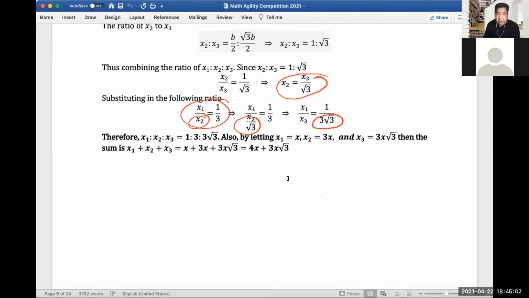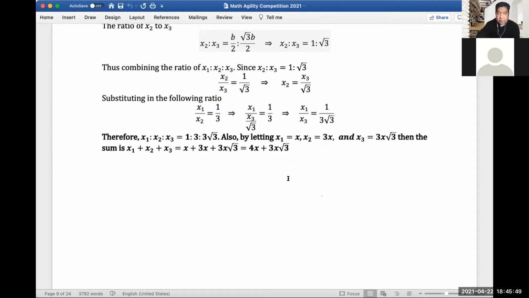So we can therefore conclude that x sub 1 is to x sub 2 is to x sub 3, the ratios of these three radii of the spheres, is 1 is to 3 is to 3 square root of 3. And then how do we get the sum of this? Again, we will use some representation because these are ratios. So let's say x sub 1 is equal to x, x sub 2 is equal to 3x, and x sub 3 is equal to 3x square root of 3. Then the sum would be x plus 3x plus 3 square root of 3x. So the total is 4x plus 3x square root of 3. Okay. All right.